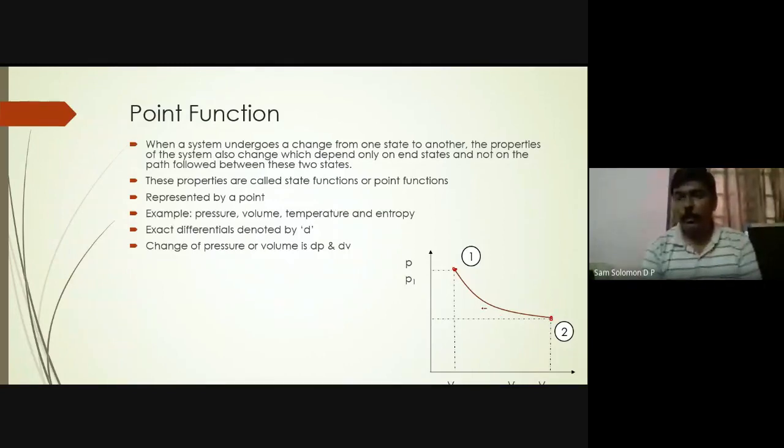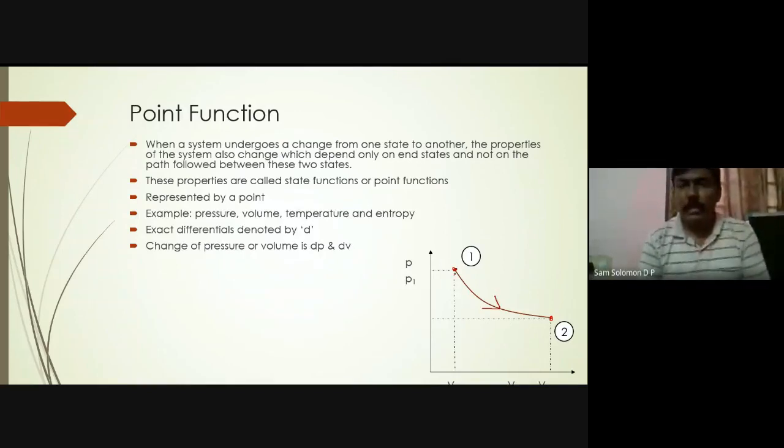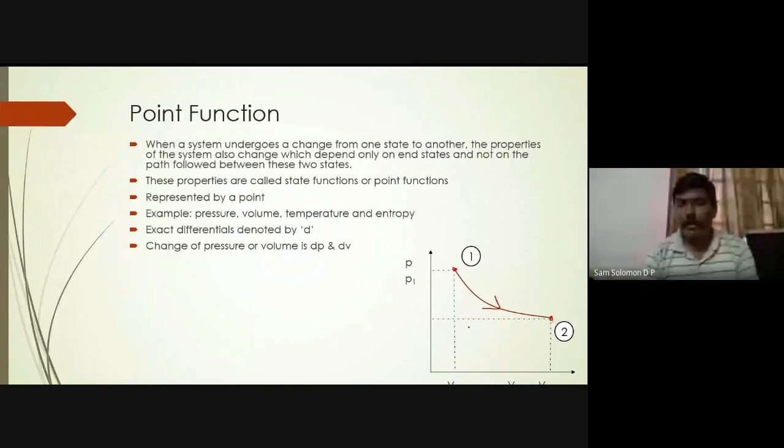And to move from point 1 to point 2, you have taken a path, right? So for point 1, you have a particular value P1, and for point 1, you have a particular value V1. So the moment I fix a point, then there is a particular value for the pressure and a particular value for volume. The moment I fix the point 2, there is a particular value for pressure P2.